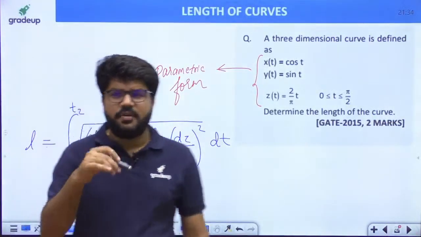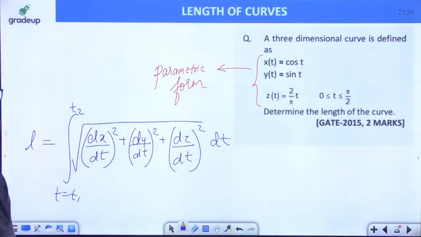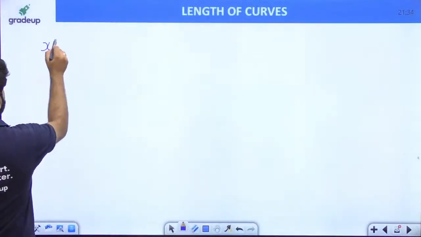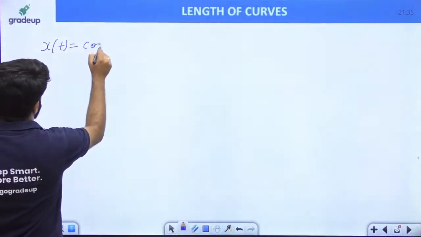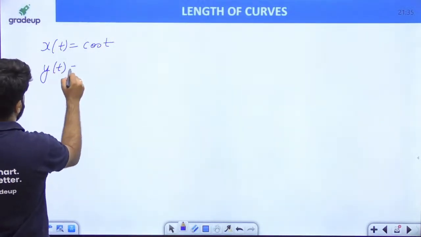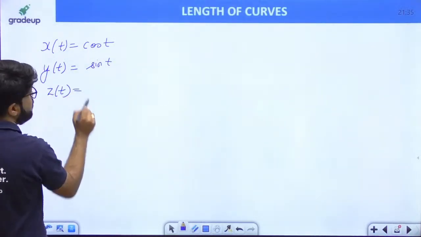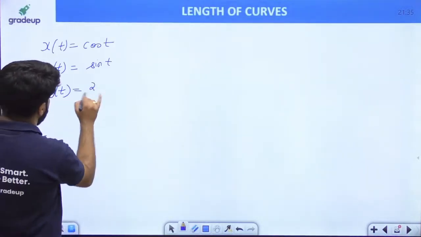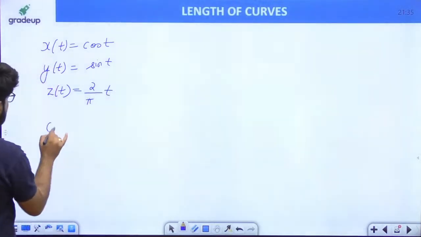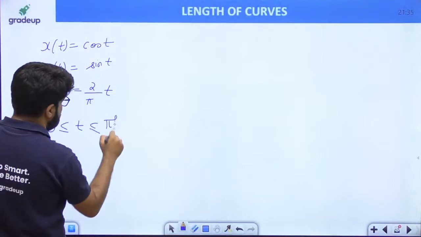That is what we have discussed, and we need to apply it on this. Now, given x(t) is cos t, y(t) is sin t, and z(t) is 2 by pi into t. The range of t is 0 to pi by 2.